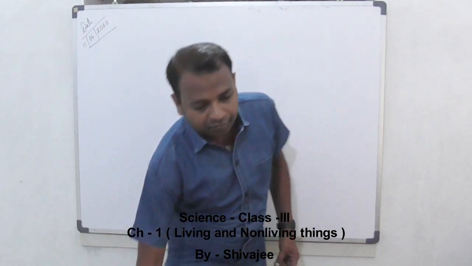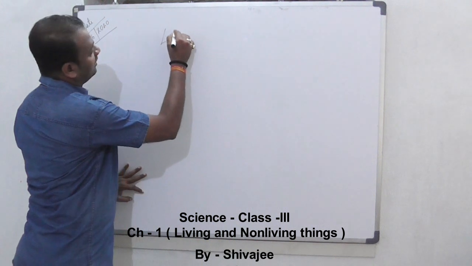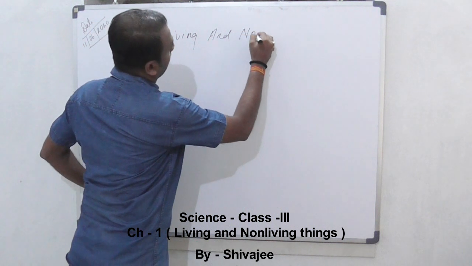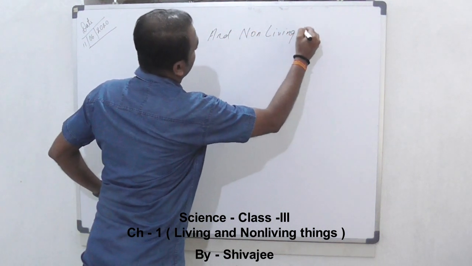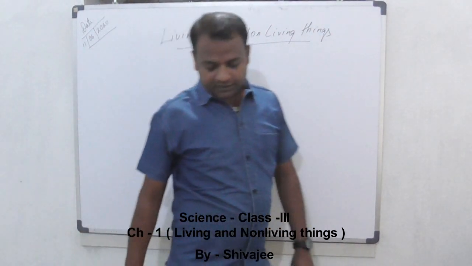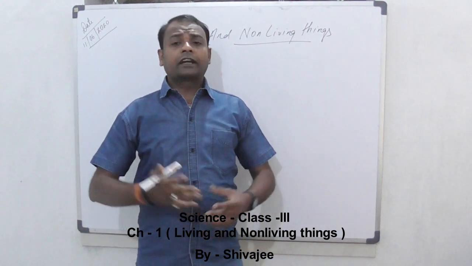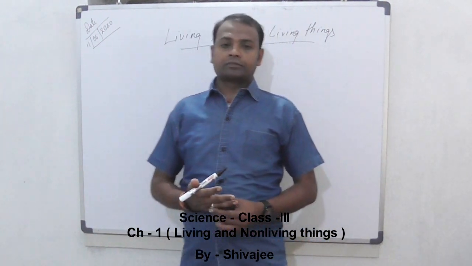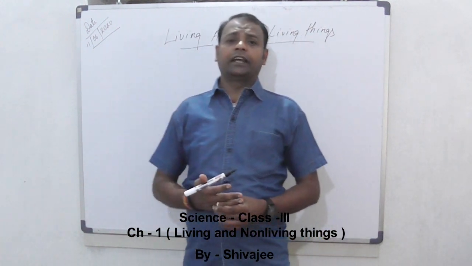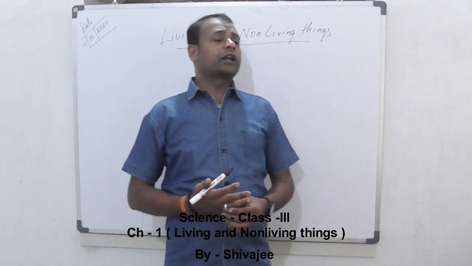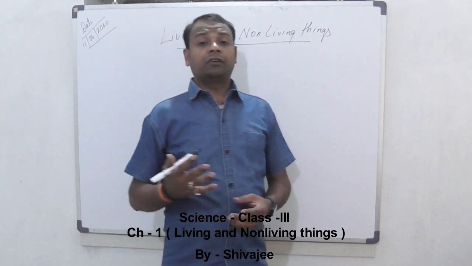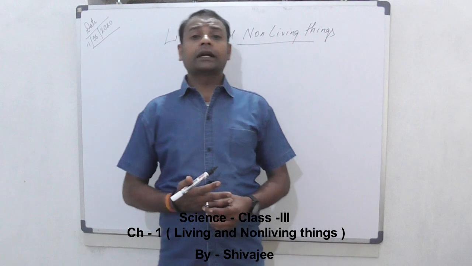Chapter 1, living and non-living things. We see different kinds of things in our surrounding. We see plants, animals, big buildings, cars, buses. When you are in your classroom, you see blackboard, benches, table, chair. When you are at home, you see TV, AC, mobile and so on. What are these? These all are things.